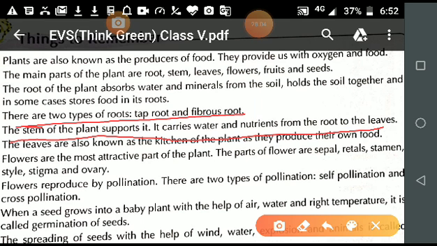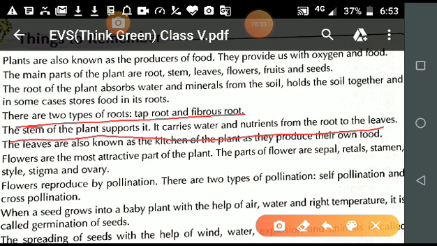When we study a plant, it is divided into two parts, root and shoot. Root is below the ground and shoot is above the ground. Is it clear? Stem is the part of the plant that grows above the ground.